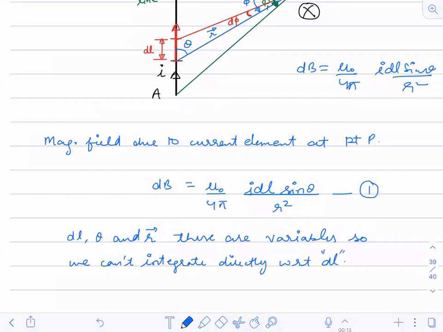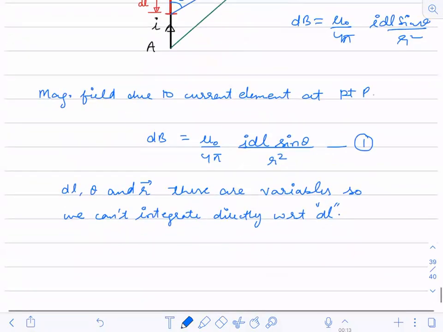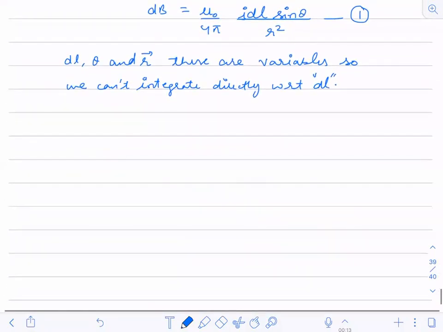Why? Because these are variables. Why these are variables, I have already told you. So what should we do now? I have to convert this into one variable now. Fine. So we are going to do that only now.